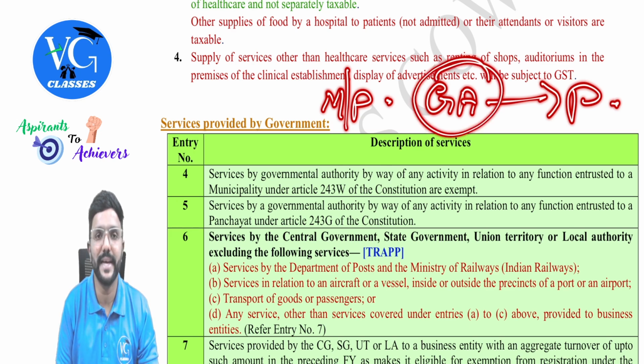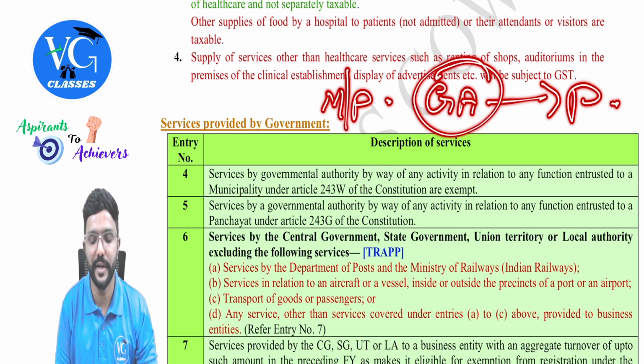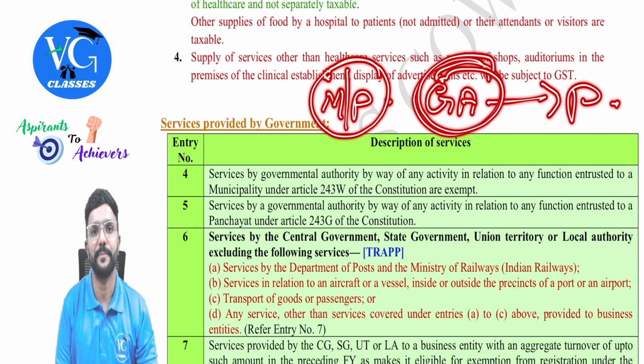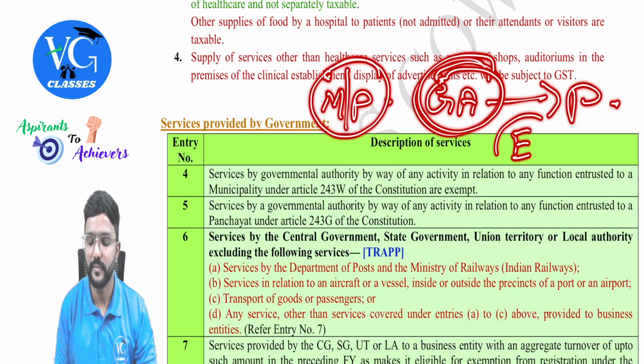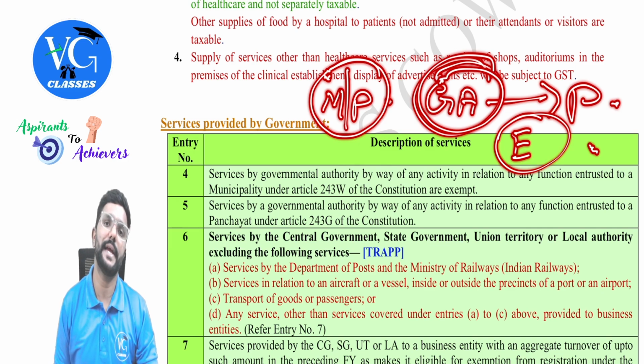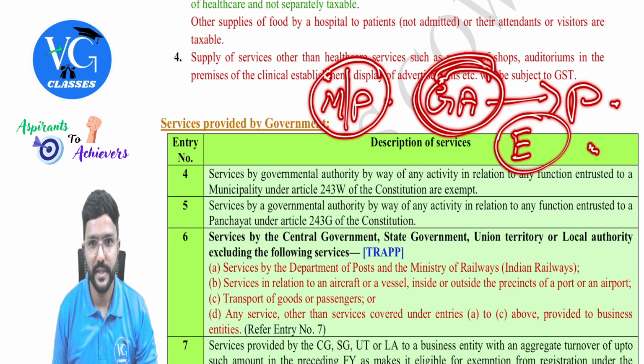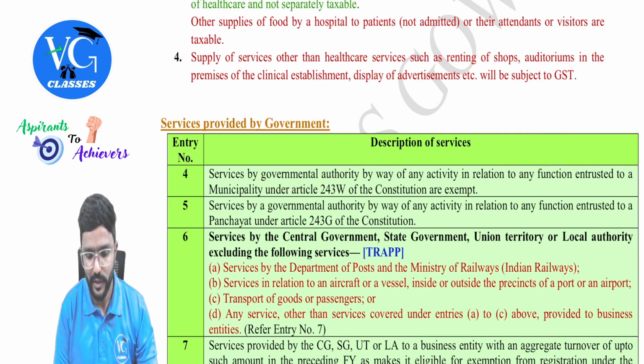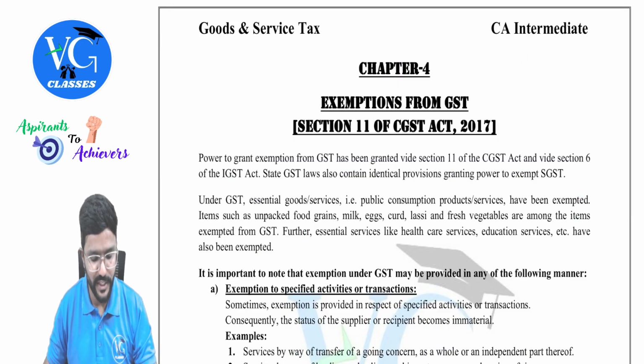Now who is the actual supplier? Government authority. What are they doing? Whatever a municipality or panchayat is supposed to do as per the Constitution. Now such services are provided by whom? Governmental authority. They're telling it is exempt. The services provided by a governmental authority are exempt, guys. Is that clear? Yes. And what is a governmental authority or government entity? The definition is given in GST law. I will just show you, 1 second.